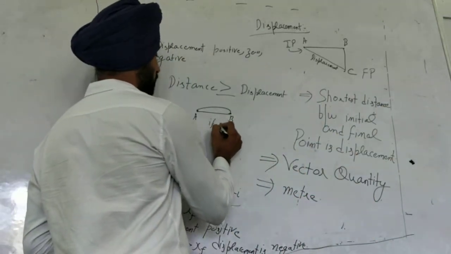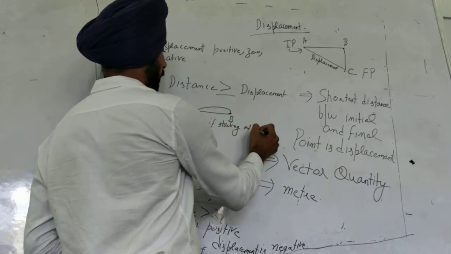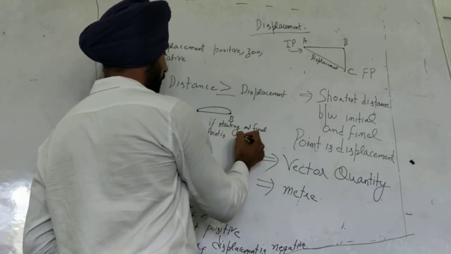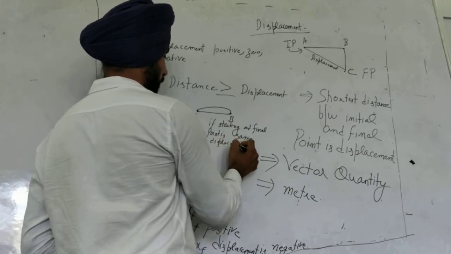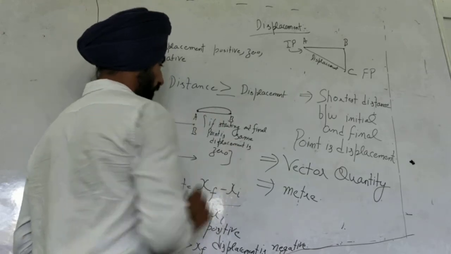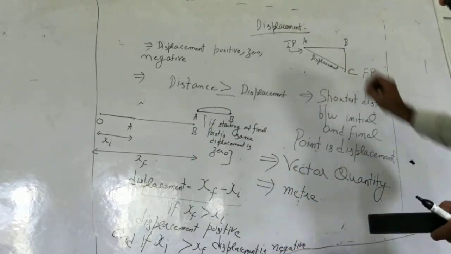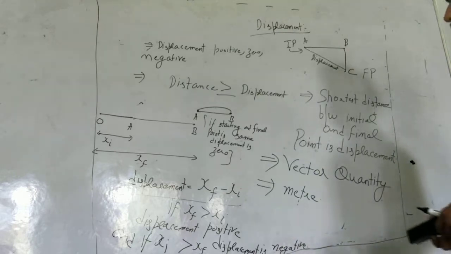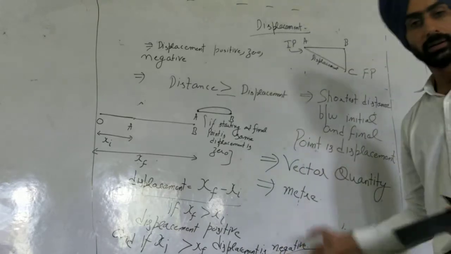So if starting and final point is same, displacement is zero. So you are well aware of the concept of displacement, its unit. These are some features of displacement, and in which condition displacement will be positive, and in which condition displacement will be negative.